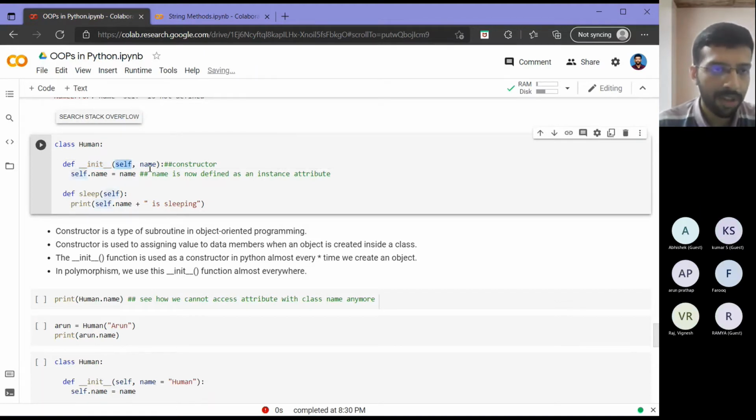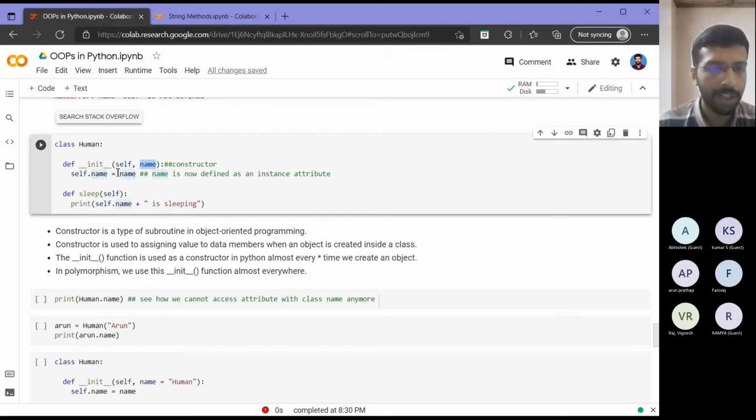But since we want our name variable to be linked with this, I create an additional parameter called name. Then, similar to what we saw earlier, I define self.name, an object attribute, equal to this parameter, whichever is passed in. What happens with the constructor is that every time an object is created, whatever is passed along with that object will come into it.